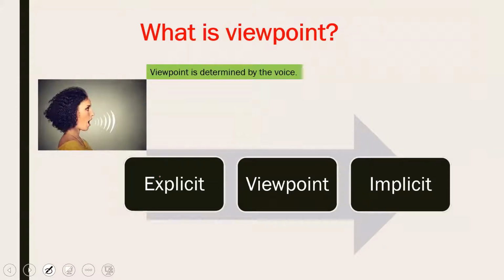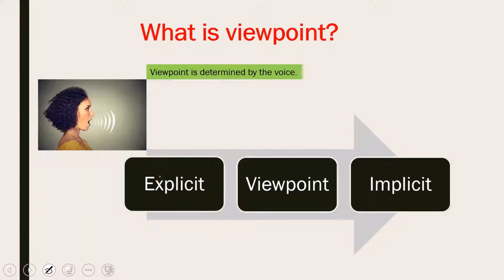Viewpoint. Viewpoint is determined by the voice too. When you understand what kind of narrator is there, what kind of person is there, first person, second person, third person, then you quickly hold on to this viewpoint. And viewpoint means any perspective, any idea. Viewpoint can be explicit, can be implicit.